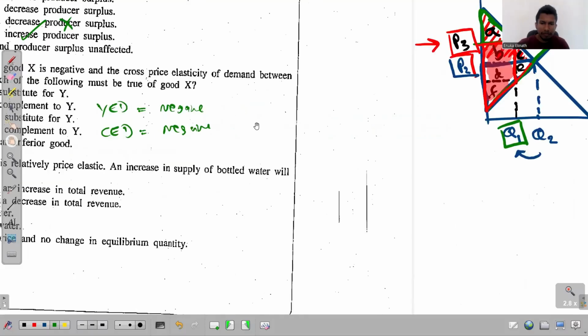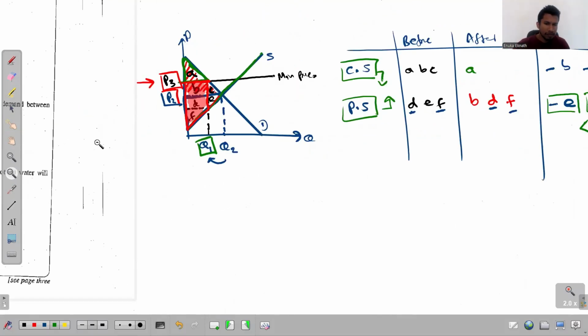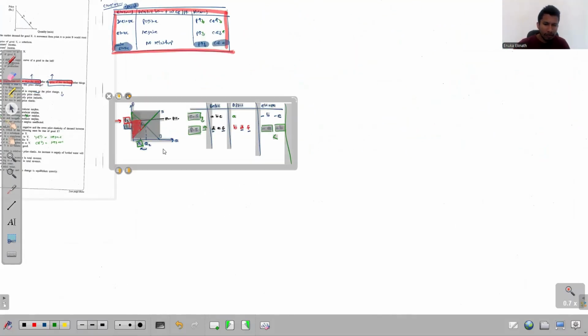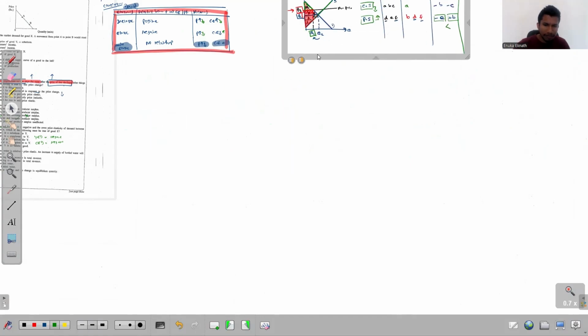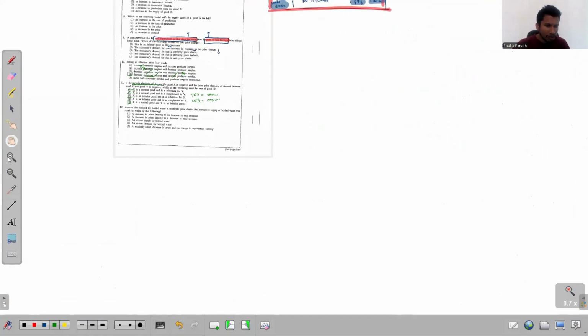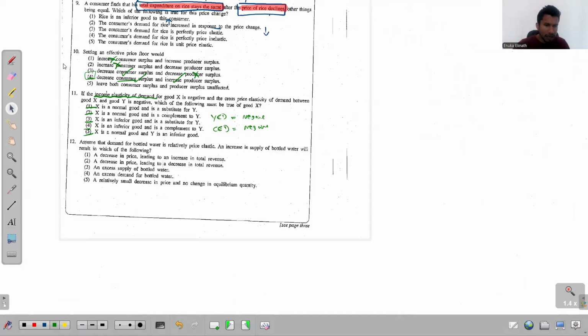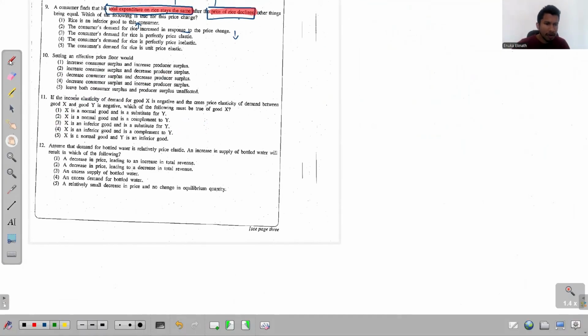So let me tabulate the data. CED. I can write 4 possible sets of values.